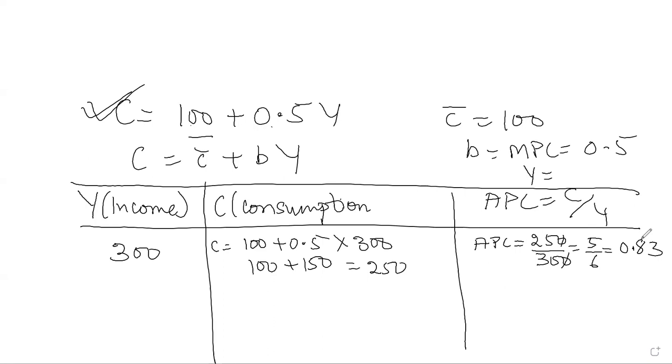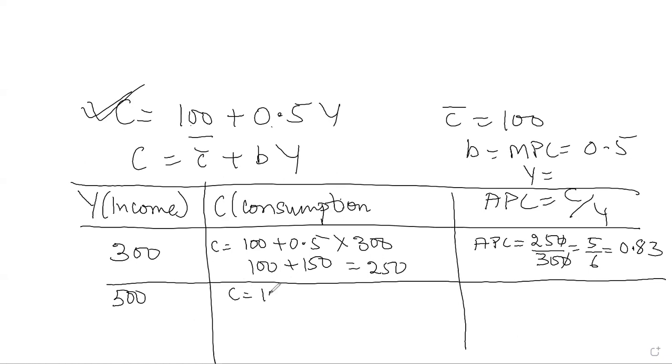Now the second value which we will take here is 500. If the income is 500, what will be the value of APC? C is equal to 100 plus 0.5 into 500. So it will become 100 plus 5 5s are 25, so 250.